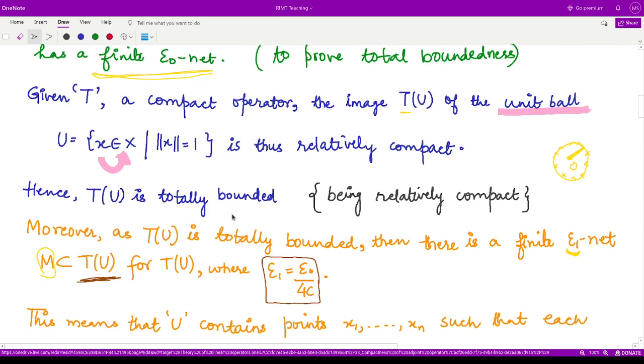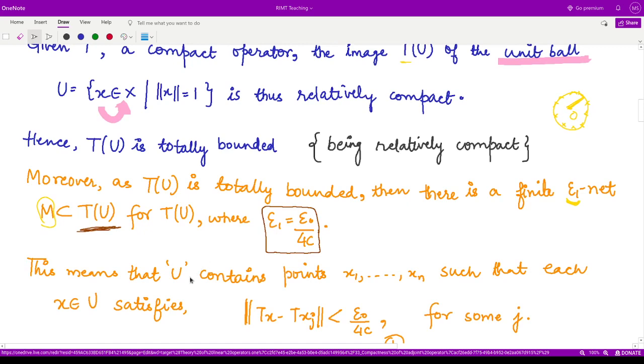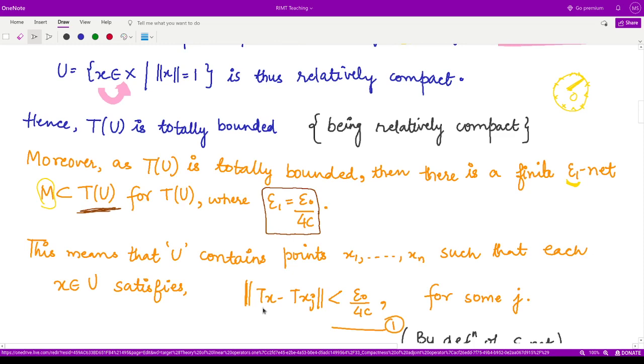That is according to the definition for total boundedness. So that means the set U will contain some points x1, x2 up to xn such that each x satisfies the condition that the distance between the images of any 2 points has to be less than epsilon naught by 4c.